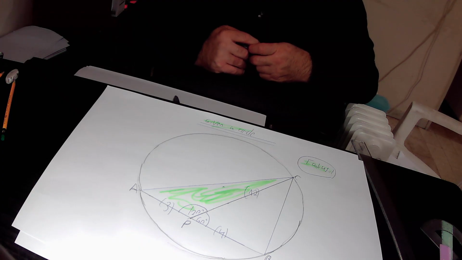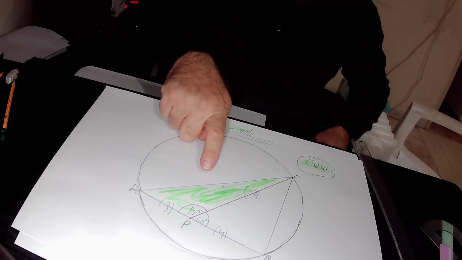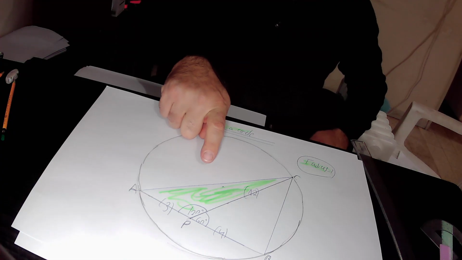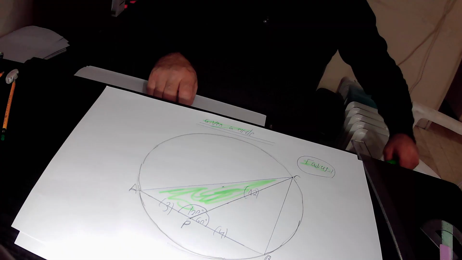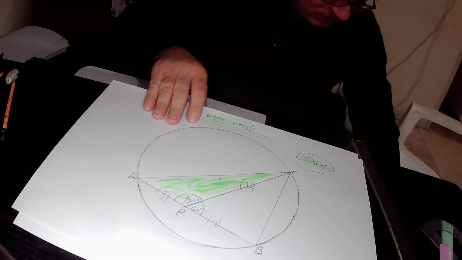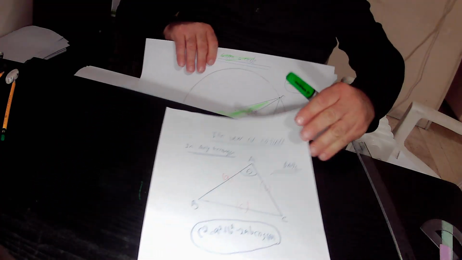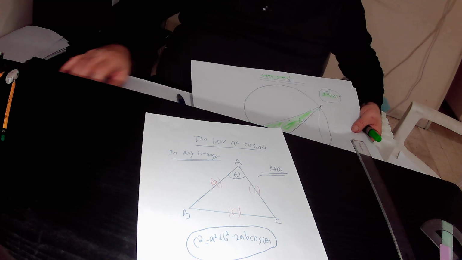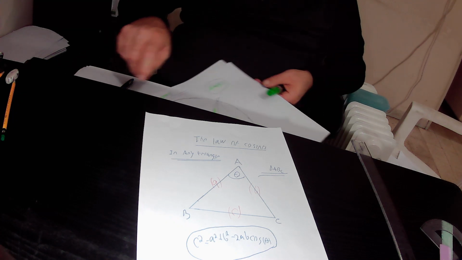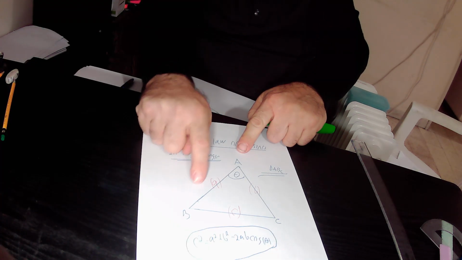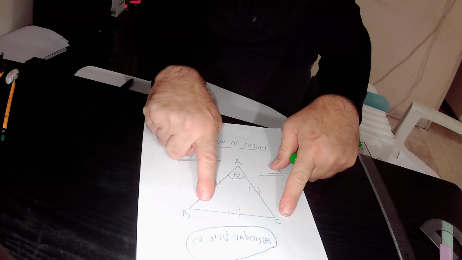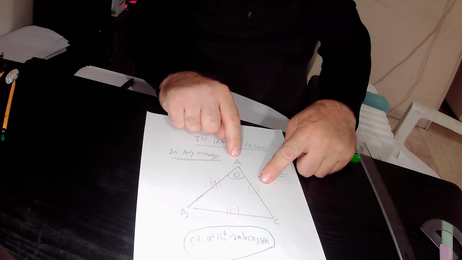So we'll start with the green triangle ACP. So I'll briefly present the law of cosines. The law of cosines is true in any triangle. So this is triangle ABC that could be any triangle. Side AB equals A units in its length, side BC equals C units in its length, side AC equals B units in its length.